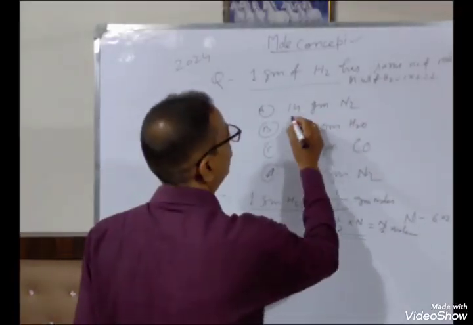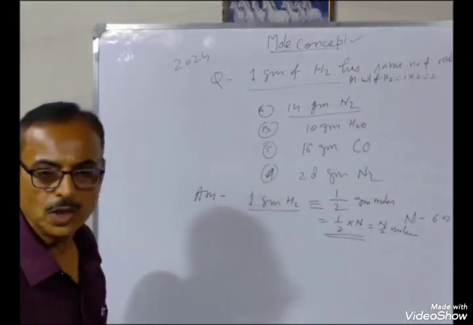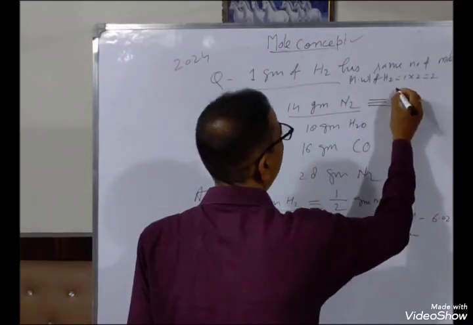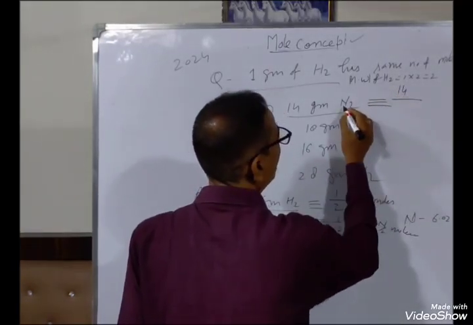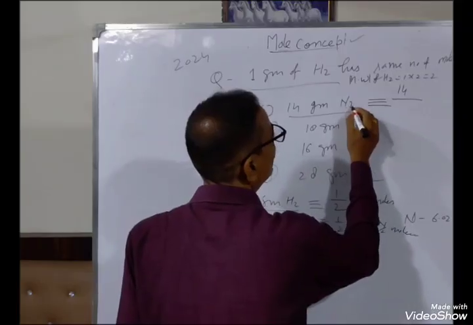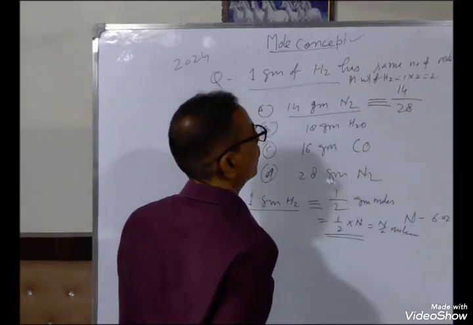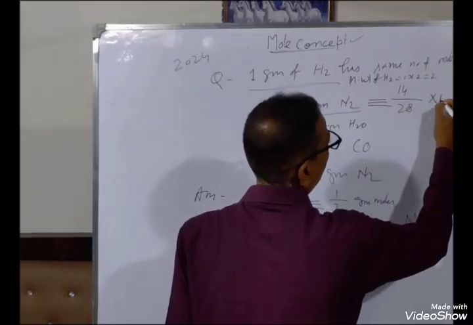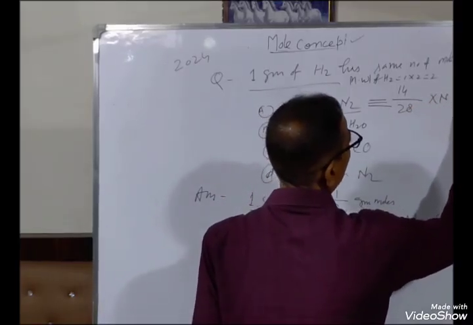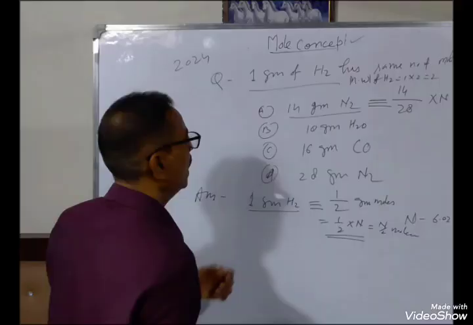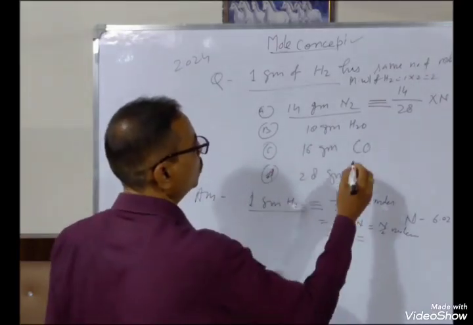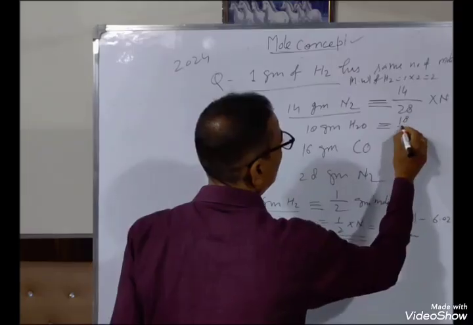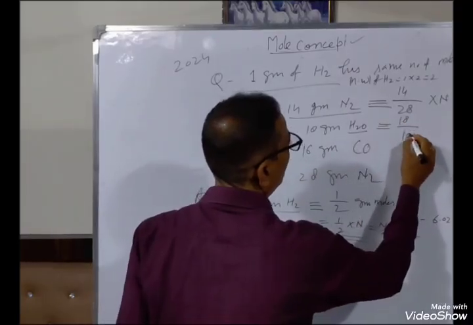Let us see. Number first, 14 gram nitrogen. Weight 14, molecular weight of nitrogen 28. The number of gram moles multiplied by N is N/2. This is the same. The next, 18 gram of H2O: weight 18, molecular weight also 18.